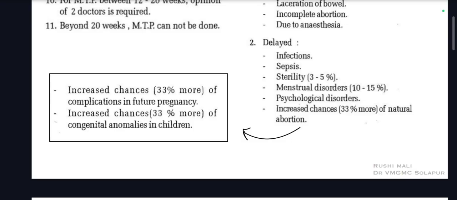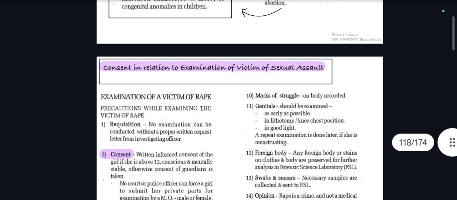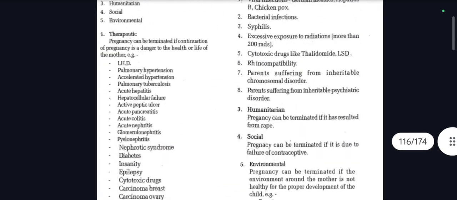So, increased chances, that is 3% more of complications in future pregnancy, and increased chances of congenital anomalies in children. So, these are some of the complications of MTP. So this was all about our MTP 1971.